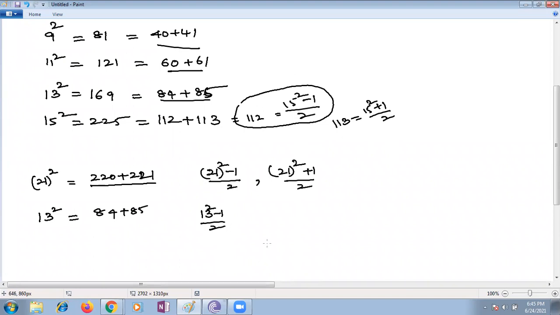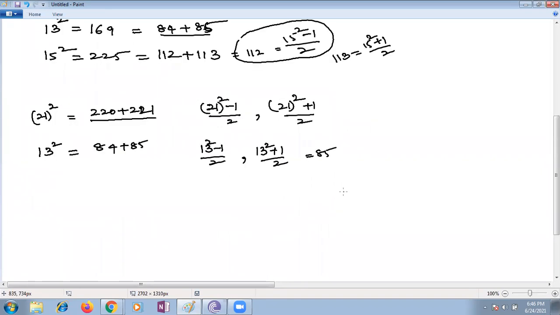This is the way we can find a consecutive number, children. 13 square plus 1 by 2, so that you will get 85. Do you think the reverse is also true, children? Please think. Is the reverse also the same? Ma'am, suppose I want 11 square or 19 square, you take 19 square. 19 square can be written as 19 square plus 1 by 2 and 19 square minus 1 by 2?